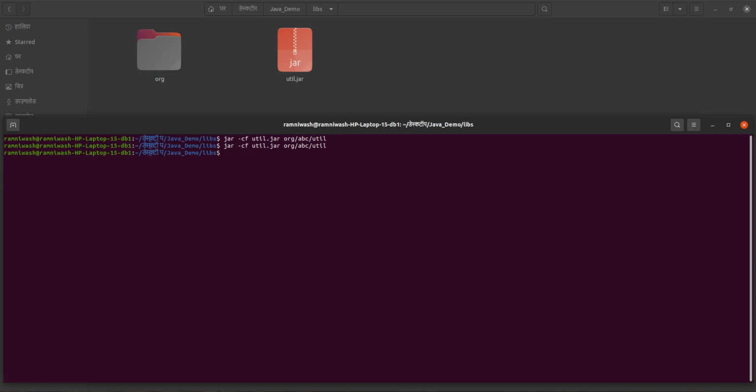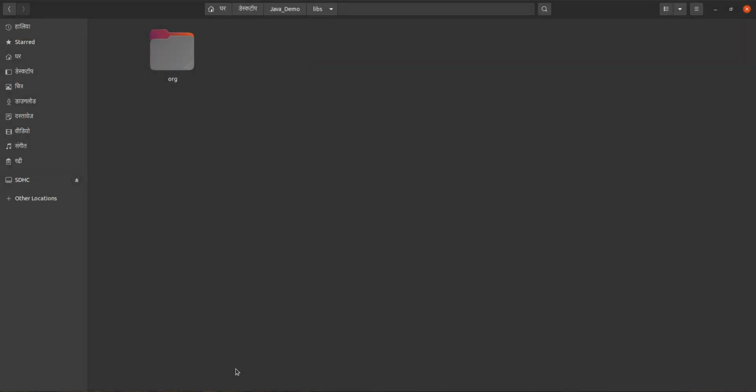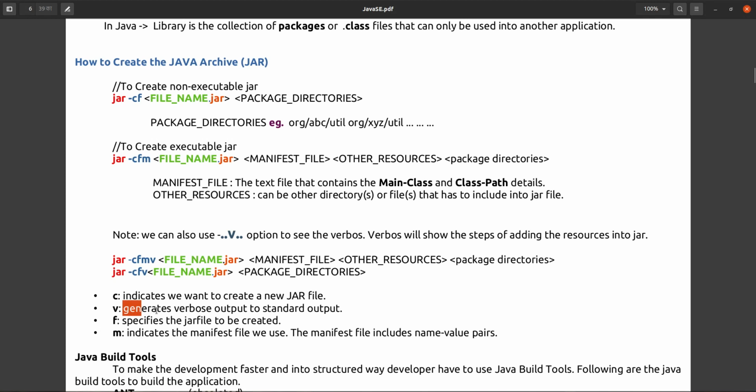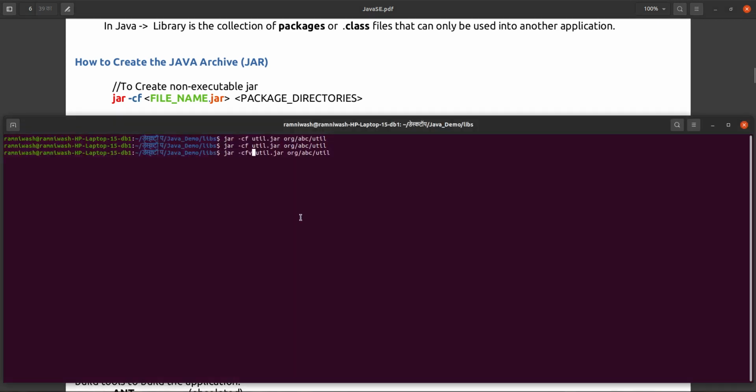So this is the way you can create a non-executable Java library, or a .jar file, in this way. If you want to see the steps your JVM is doing, I am just deleting this once more. If you want to see what your JVM is doing, which step it is doing first, you can give v. V stands for verbose, generate verbose output to standard output. See, with the v option, the verbose will show the steps of adding the resources into the jar. It will show the steps here.